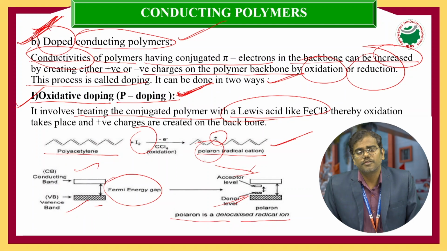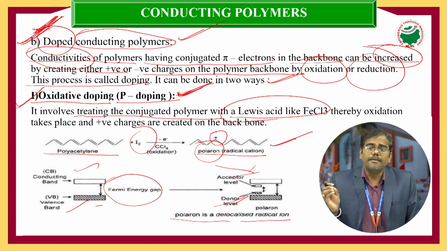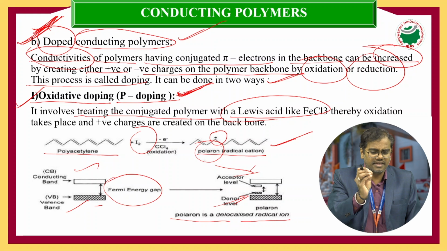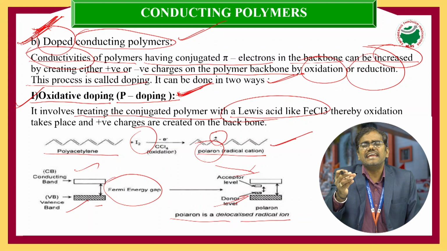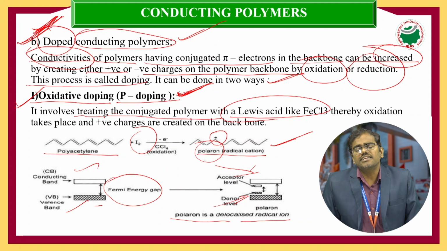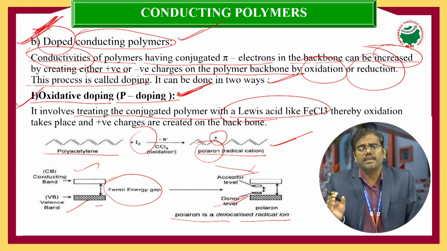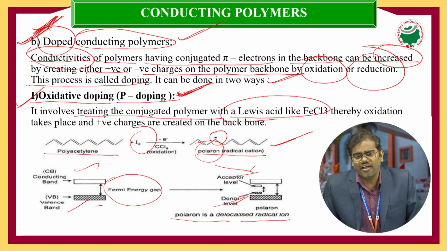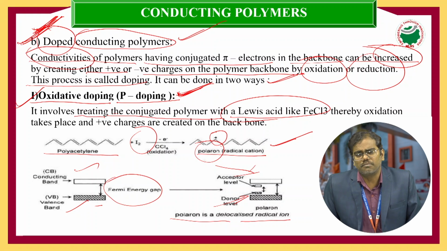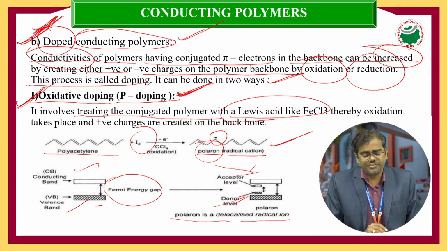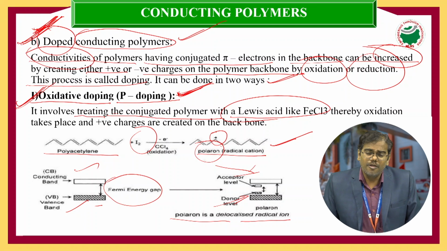Have you understood p-doping? P-doping is nothing but the added impurities, Lewis acids, which we add to the conducting polymers, and these added Lewis acids create positive charges on the conducting polymer backbone structures. Therefore, we create a number of positive charges on the backbone, so that the conductivity of this conducting polymer increases. Such polymers we call oxidative doped, p-doped conducting polymers.